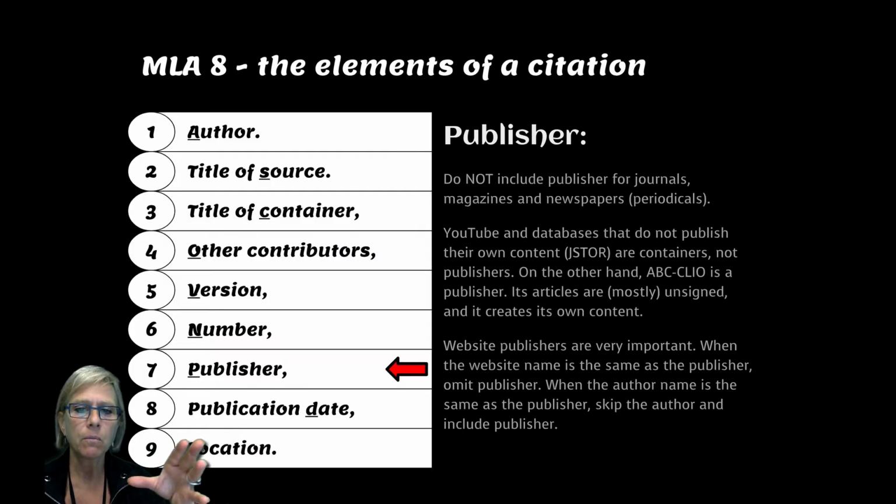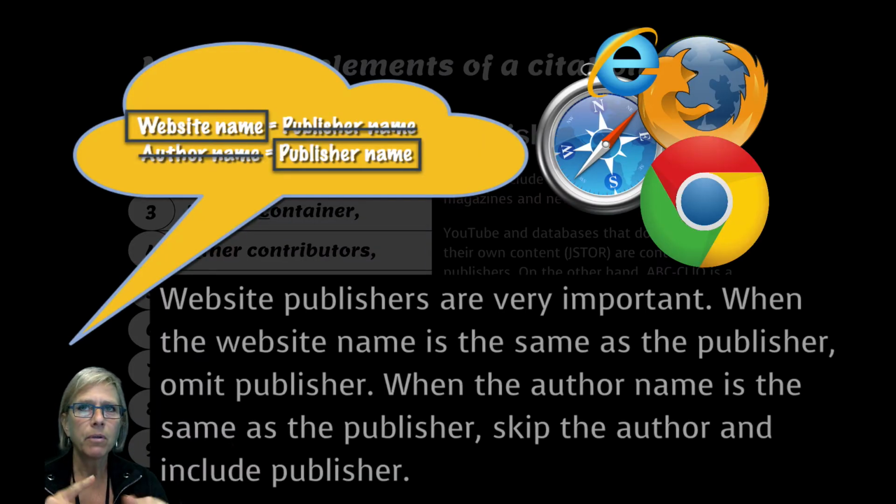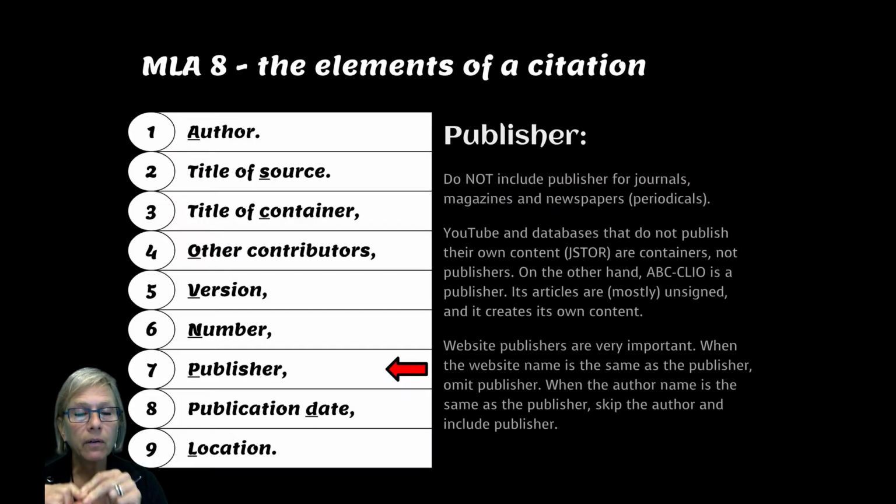So that brings up the important piece about publishers. So when the publisher name is the same as a website name, you omit the publisher. Fine. When the author name is the same as the publisher, you skip the author and include the publisher. So it's very important for you to try to track down that information. I find that students very often do not do that, and they lose points on bibliographies for failing to include the publisher information. So here are some examples.